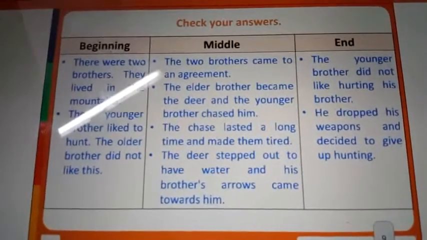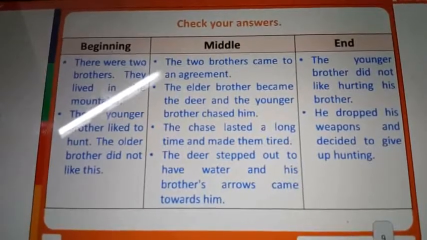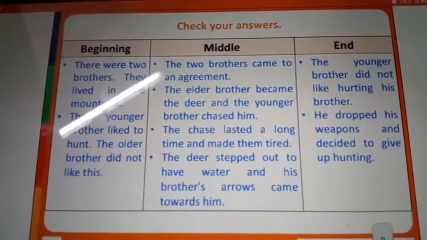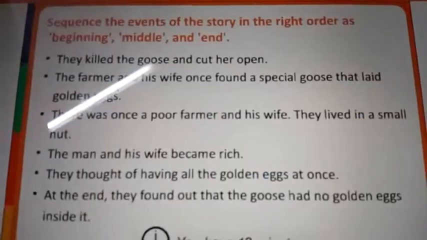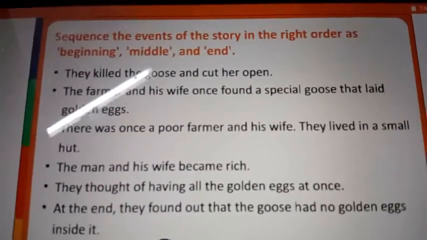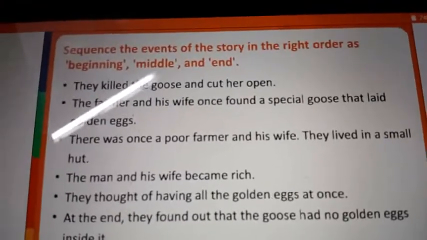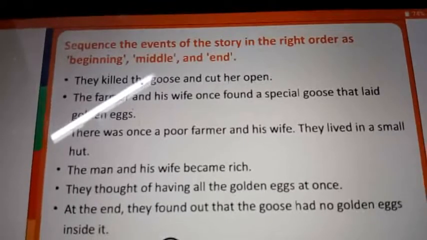Great, my dear children. Let us see the story of the goose who laid golden eggs. Let us see the beginning, middle, end of the story. Okay. First, see the events of the story in the right order as the beginning, middle, and the end. They killed the goose and cut her open.